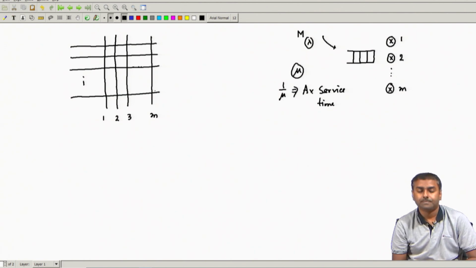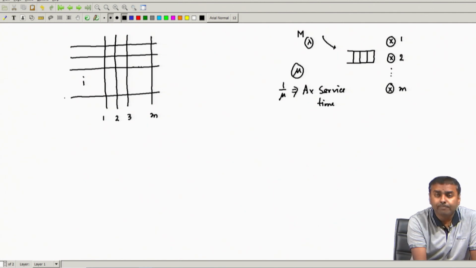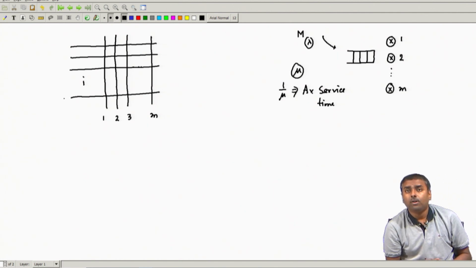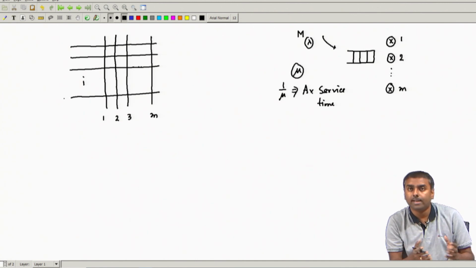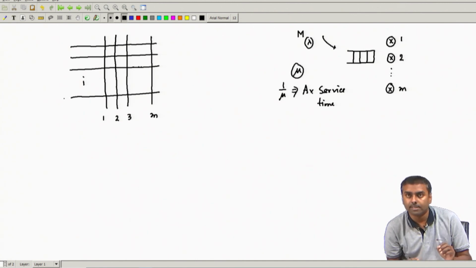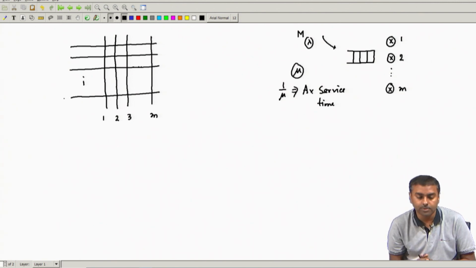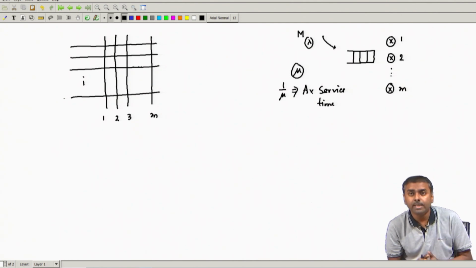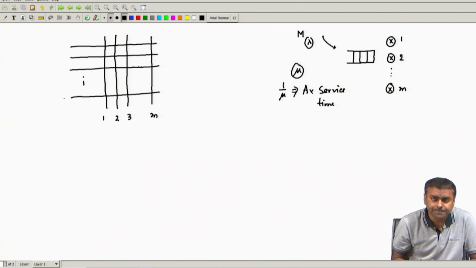Over here it might be finite input, but we can also assume that there are too many inputs, so it is almost infinite input. That should be our assumption. Otherwise it will be a finite customer case, and we can do the same analysis with finite customers, but that is a different kind of analysis. Right now the assumption is that, probably with local subscribers, too many customers are getting connected, so it is almost infinite.